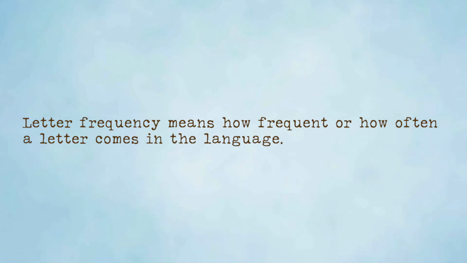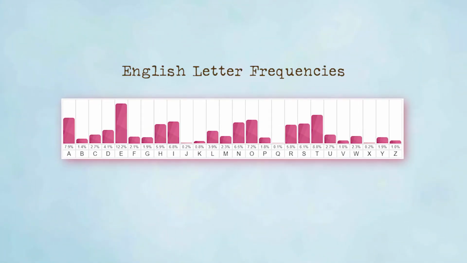Now that we have technology, we can search for the letter frequencies. Letter frequency means how often a letter occurs in a language. For example, these are the letter frequencies for English. Now that we have computers, we can find the letter frequencies of a given piece of text, and if you match them with the observed letter frequency patterns for English, you will be able to break the code. There are many websites that will let us do this job. One such website is mentioned in the description. So why wait? Let's try it.